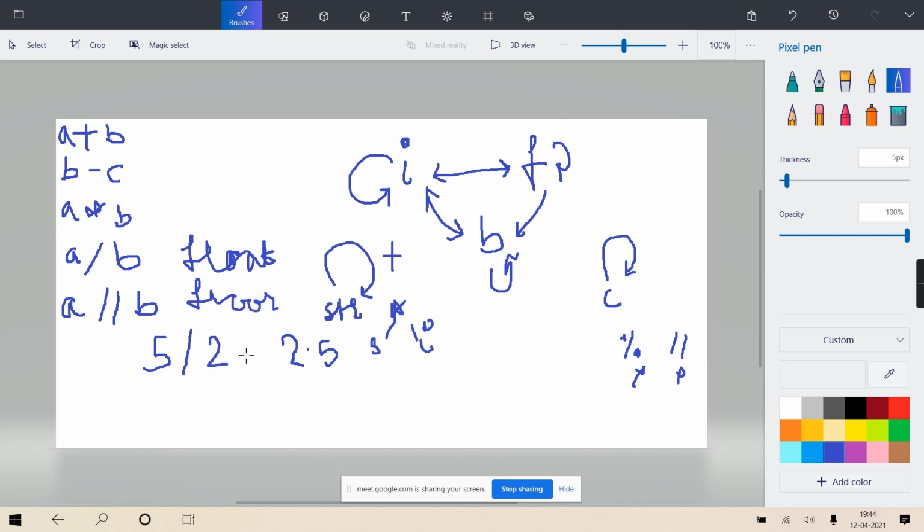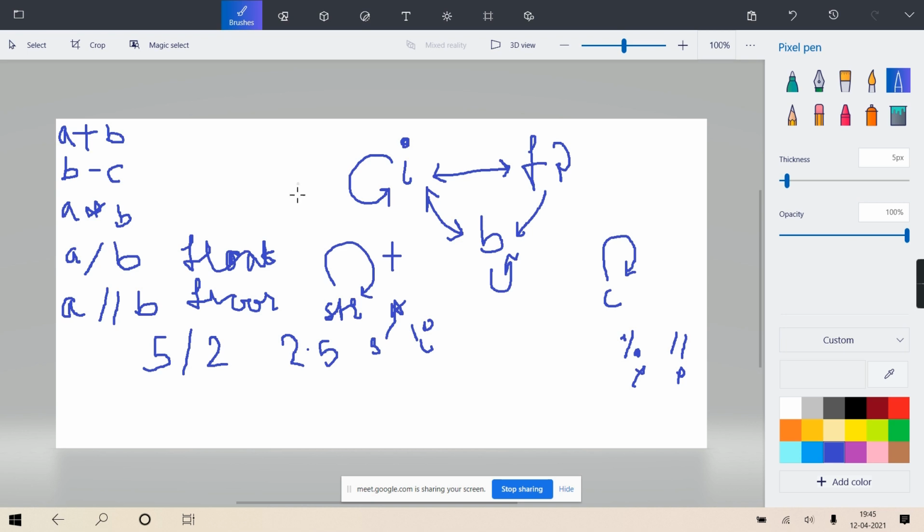Floor division means it will do the single slash division first. After that, whatever answer you get, it will return the nearest integer, carefully, the nearest integer which is less than or equal to that number. That's the reason we call it floor.